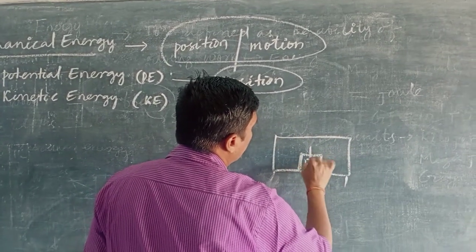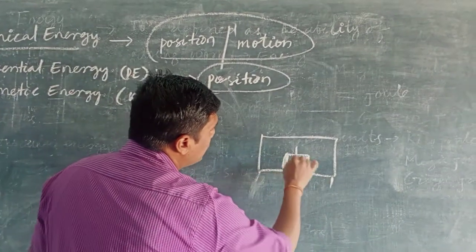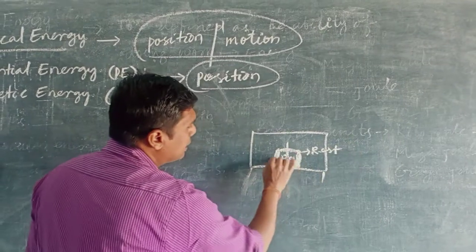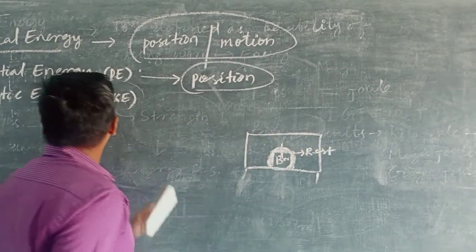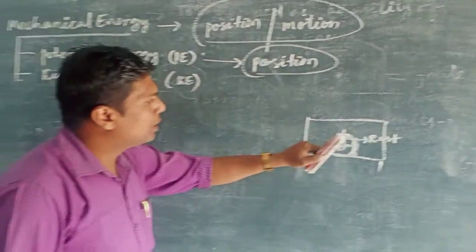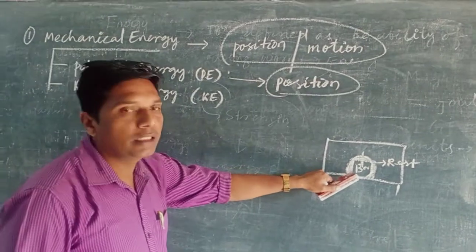This book is having potential energy because of its position at rest. Due to this position, it gives the potential energy.